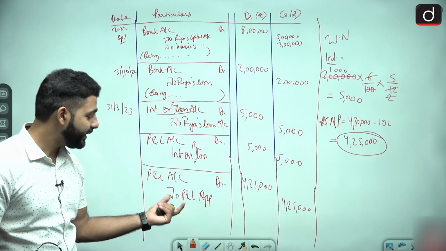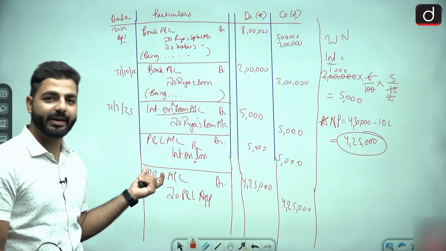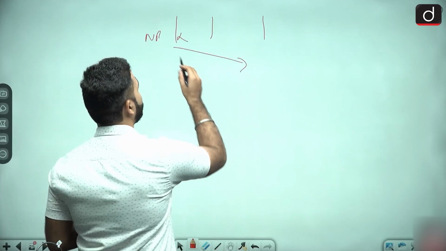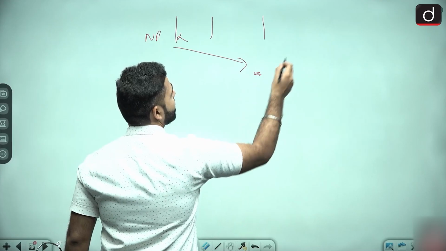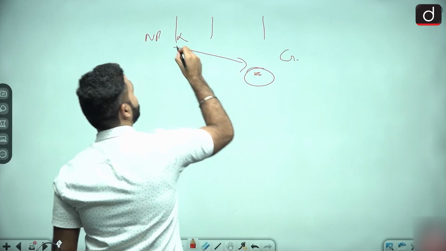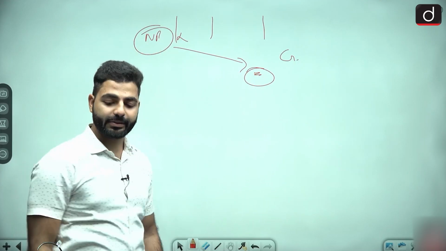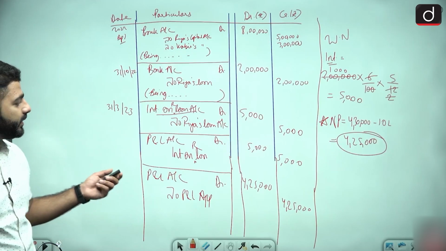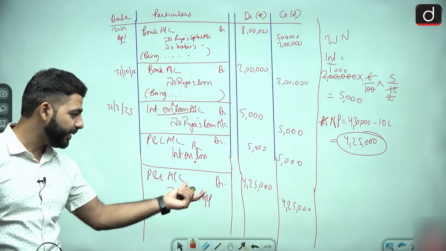It means P&L appropriation is getting credited from P&L. And see, this is what happens: in P&L appropriation we write on the credit side, it is getting credited from P&L. Yes or no? So that is why the entry will be P&L account debit to P&L appropriation.